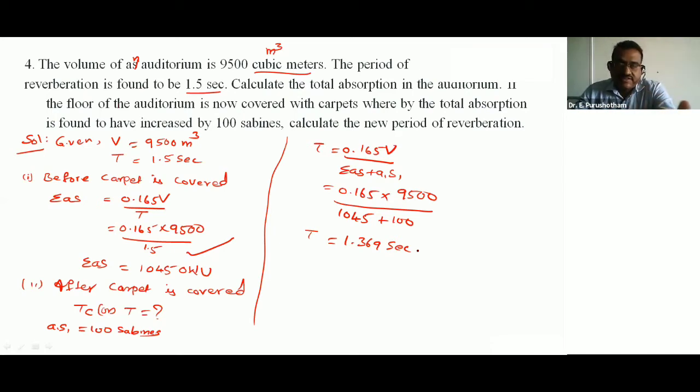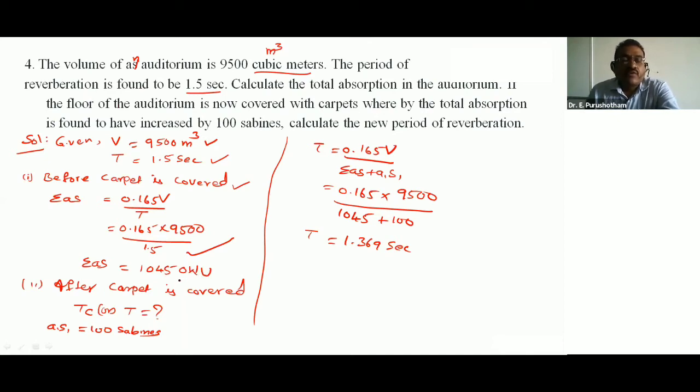If you have any doubt in this fourth problem, please write in the chat box. Given volume 9,500 meter cube and reverberation time 1.5 seconds, before the carpet is covered, substituting, we get total absorption 1045 open window units.